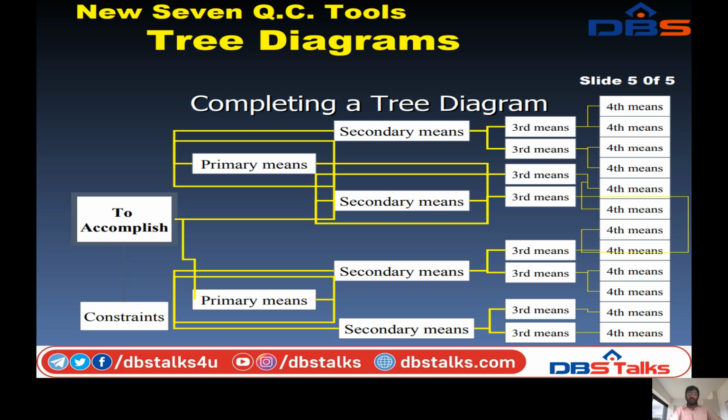In the secondary means, you can see the figure. The secondary means are divided into two stages of third means, and all of this is converted to the third means. Finally, the fourth means is completed. This accomplishes the primary and secondary stages, then the third and fourth stages. Finally the problem can be solved. This is the tree diagram method.